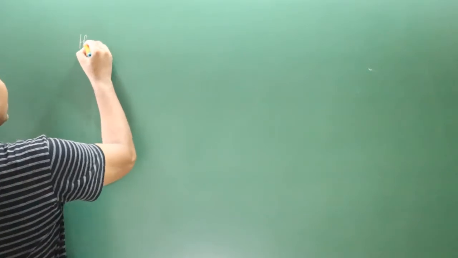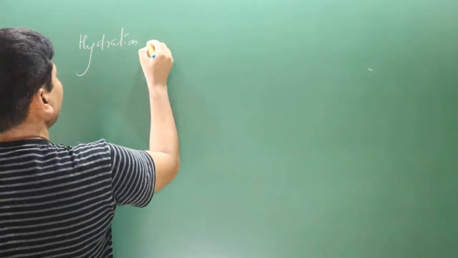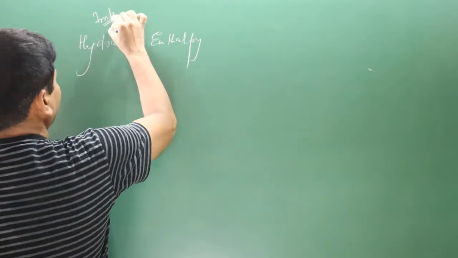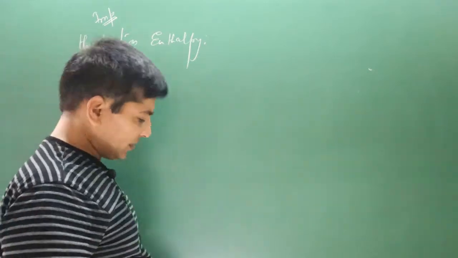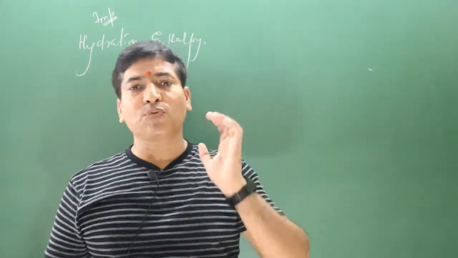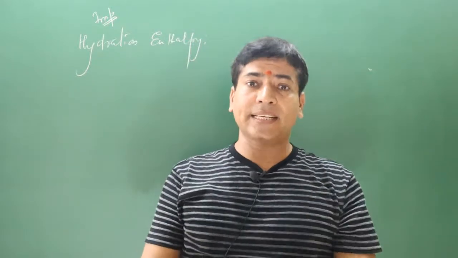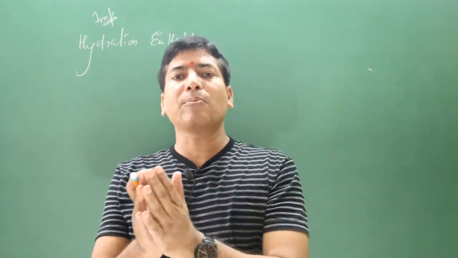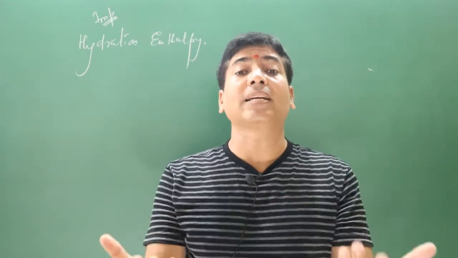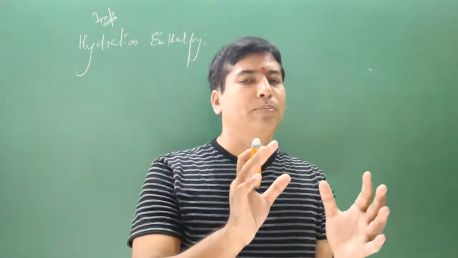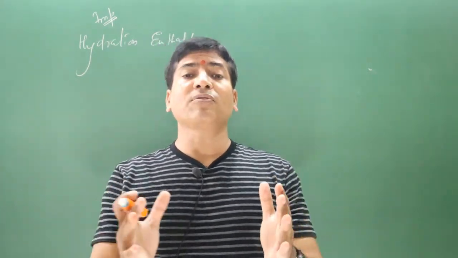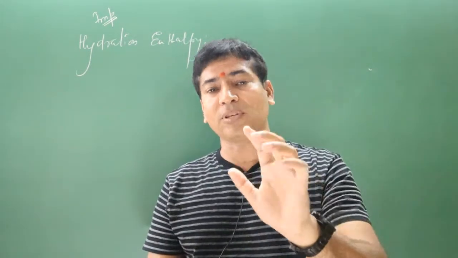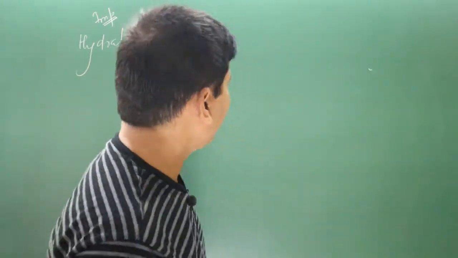Next we have hydration enthalpy. It's quite important property, you can write important. It is an exothermic process. It is the amount of energy released when 1 mole of metal ion in the gaseous state is added to water to get it hydrated. Metal ion combines with water molecule to get hydrated. Hydrated means water molecule combined with metal ions. Since bond formation is taking place, that's why this process is exothermic. Bond breaking is endothermic, bond forming is exothermic.